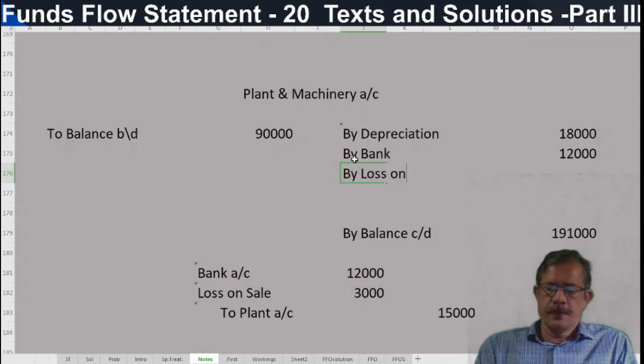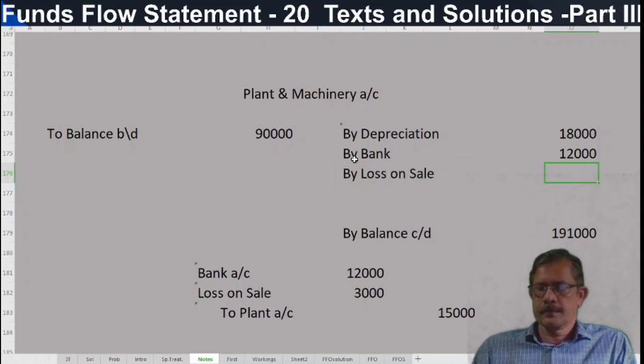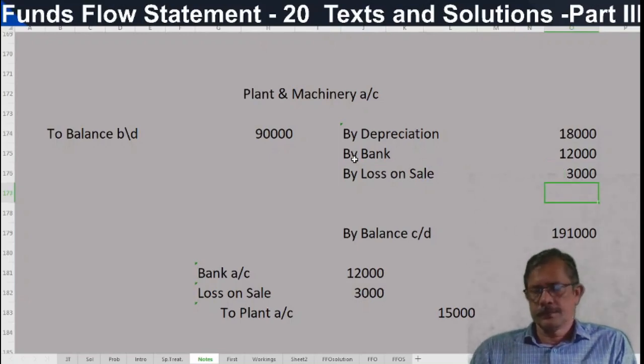By loss on sale. How much? 3,000. Then this loss on sale will be transferred to profit and loss account. These are not rectification entries.